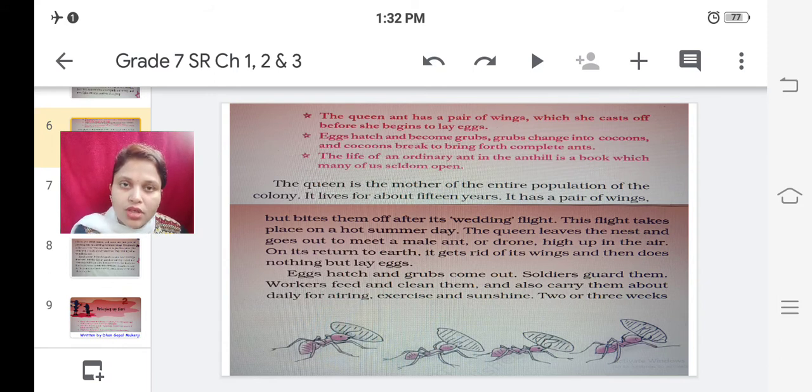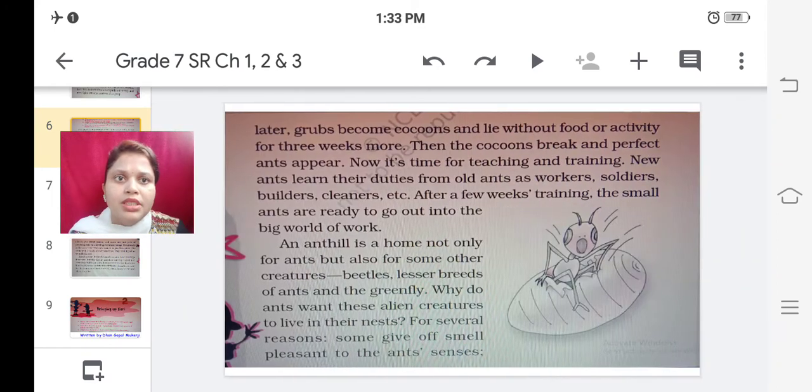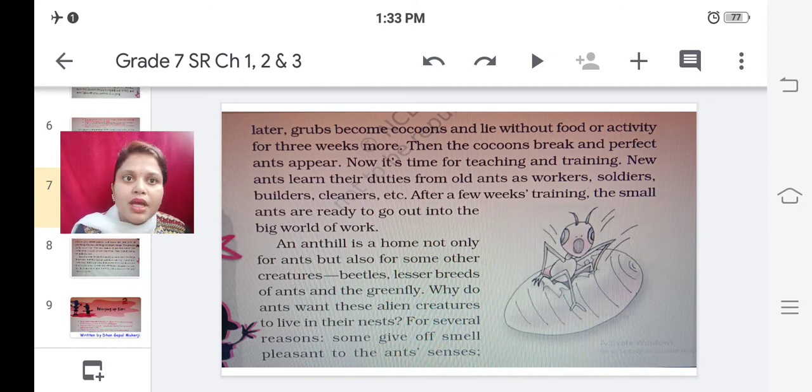What is the duty of workers? To bring food from outside, to feed those grubs and clean them daily, and also carry them out daily for airing, to take them out of the nest for fresh air, and exercise, and to get them proper sunshine. Two or three weeks later, grubs become cocoons and lie without food or activity for 3 weeks more.